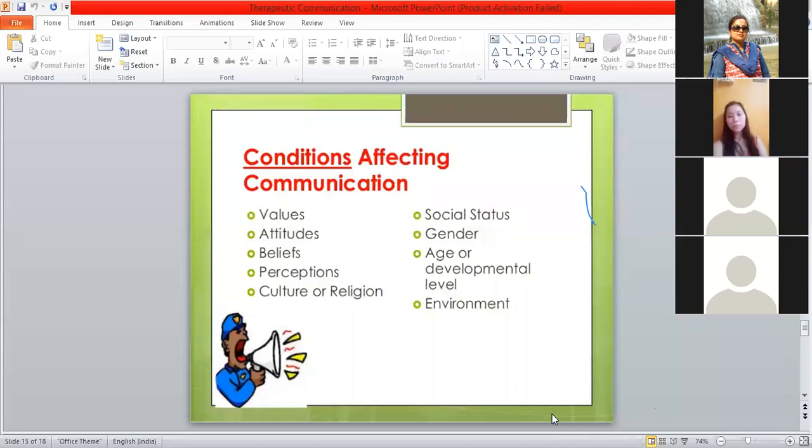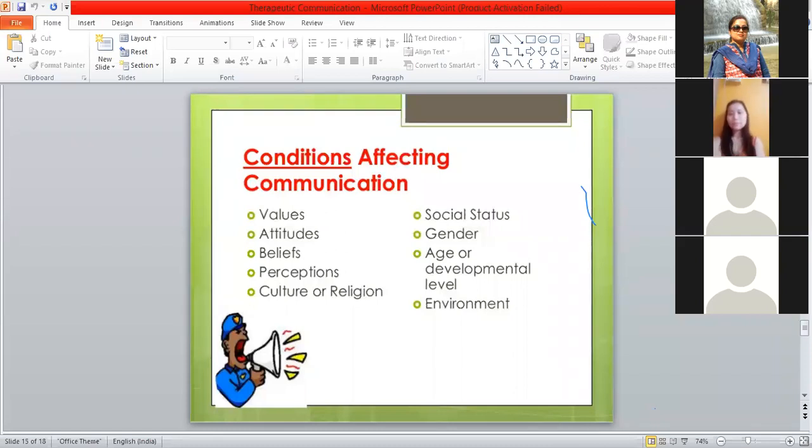And lastly is the environment. The environment should be absolutely noise free. You should get a good environment so that you can develop therapeutic communication in a better way with your clients. Is it clear to you? Yes? Please respond.